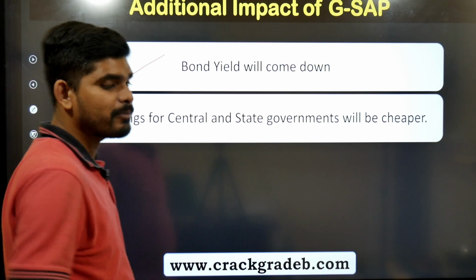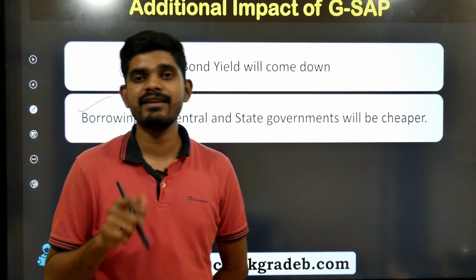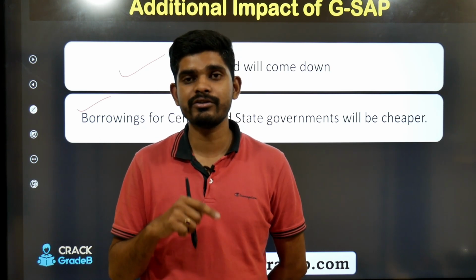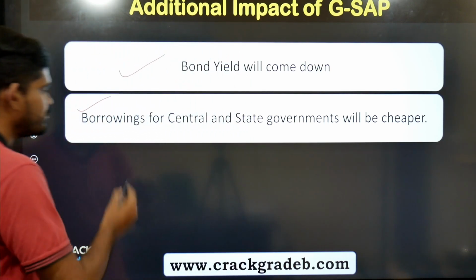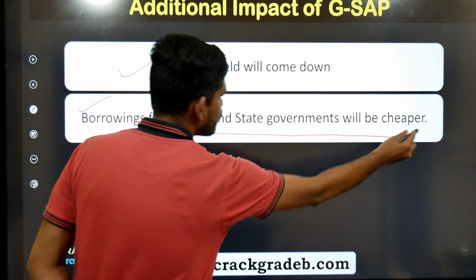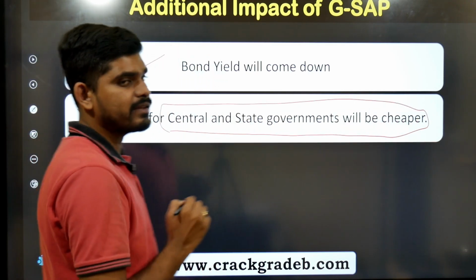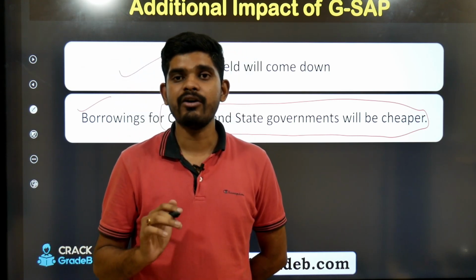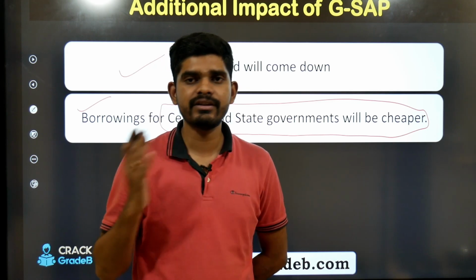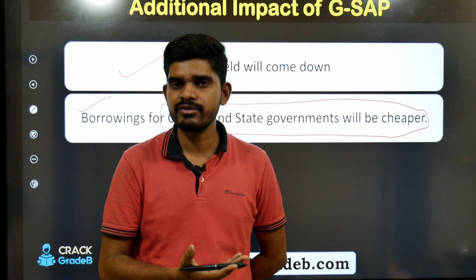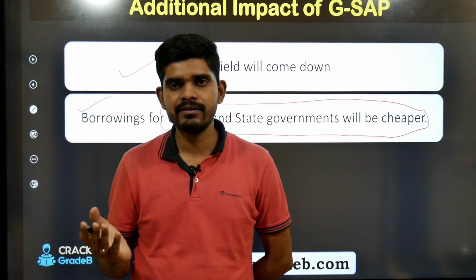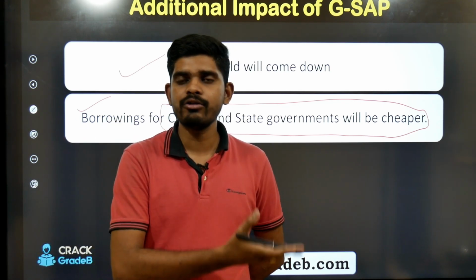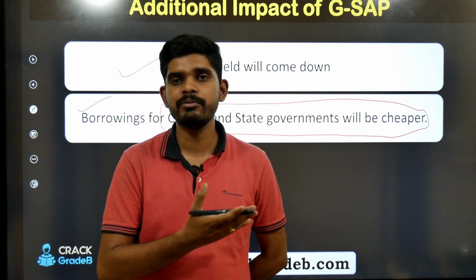Borrowing for the central and state government will be cheaper. So RBI, as a banker to the government and as the monetary authority of the country, should look into this aspect: since the situation of COVID is going on, both the central government and the state government are very tight when it comes to their fiscal policy, because they are spending heavily on different things, maybe health infrastructure or procurement of vaccines, oxygen plants and medicines, and they are also running some free food program for the poor people.